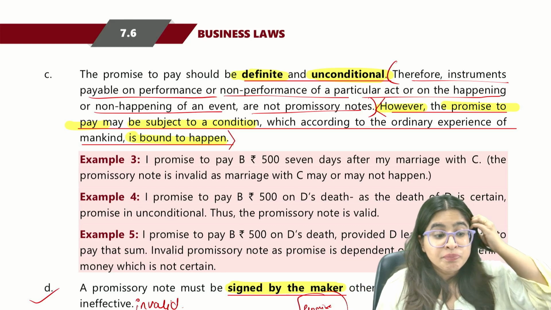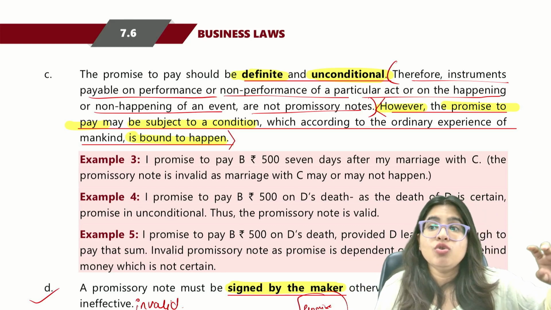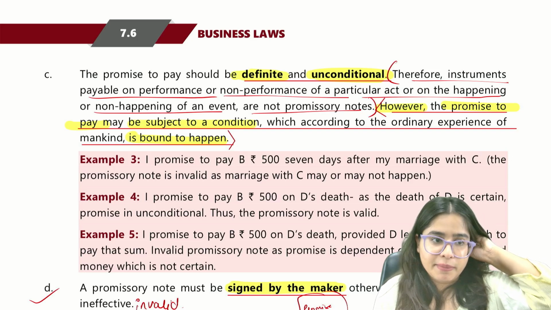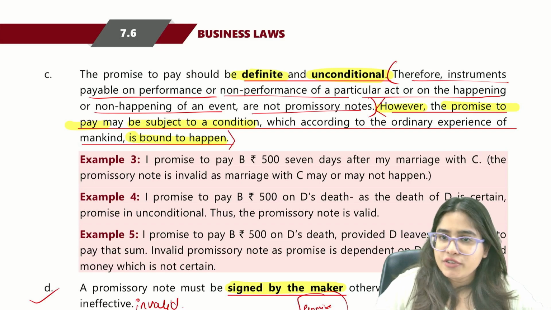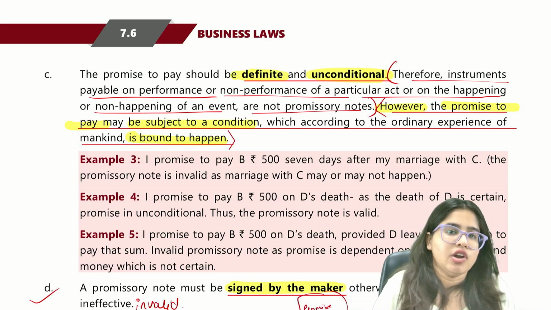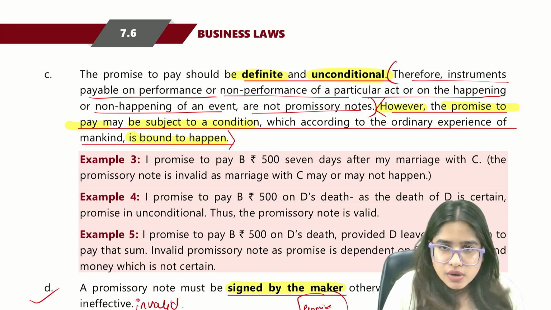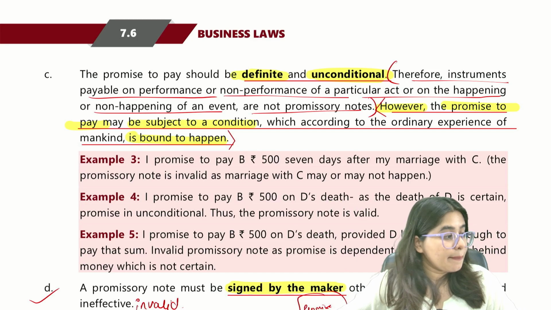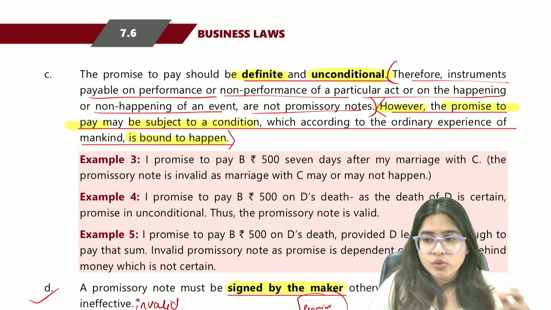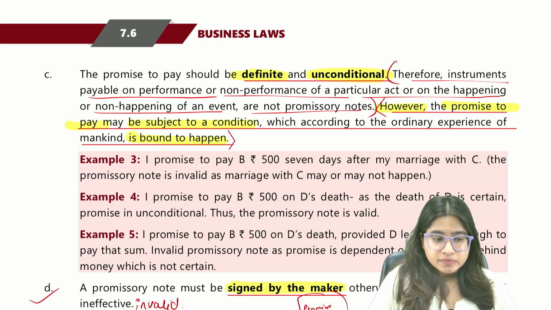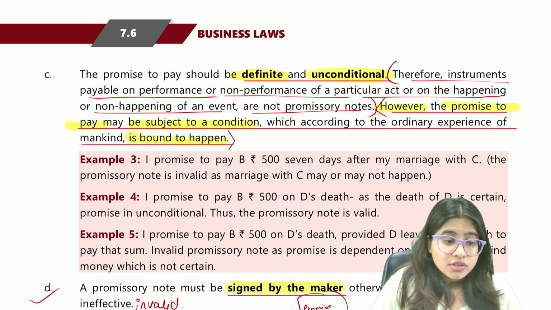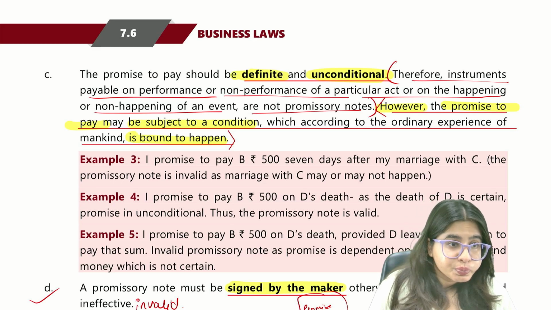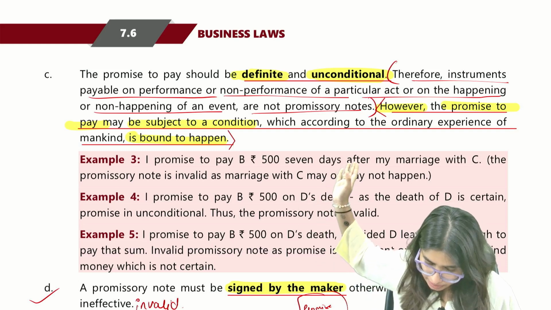For example, I promise to pay you 10,000 rupees on the 1st of April 2026. Now, of course, 1st of April 2026 will come. It is bound to happen. Is this a valid promissory note? Yes. For example, I promise to pay you 10,000 when, let's take an example from this.